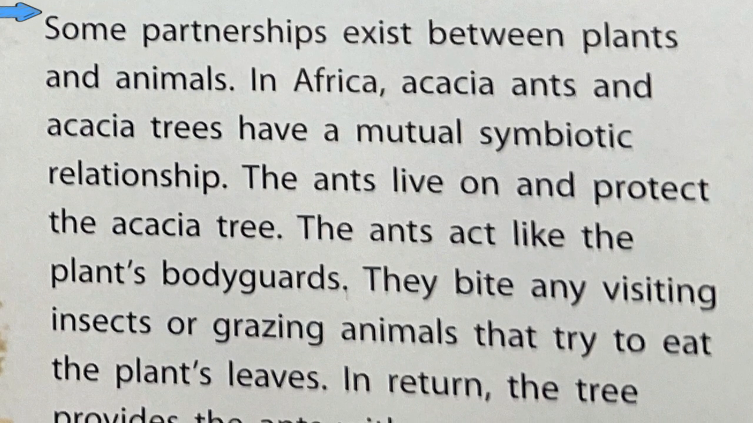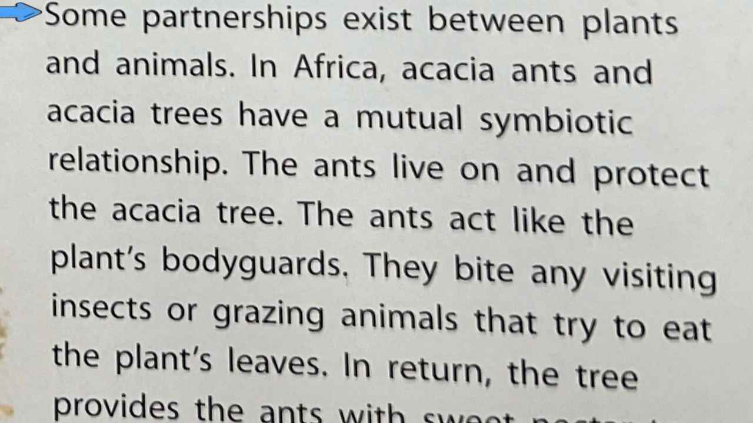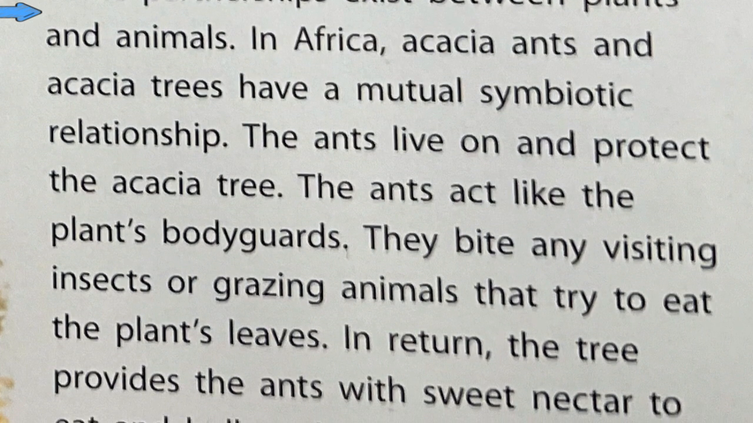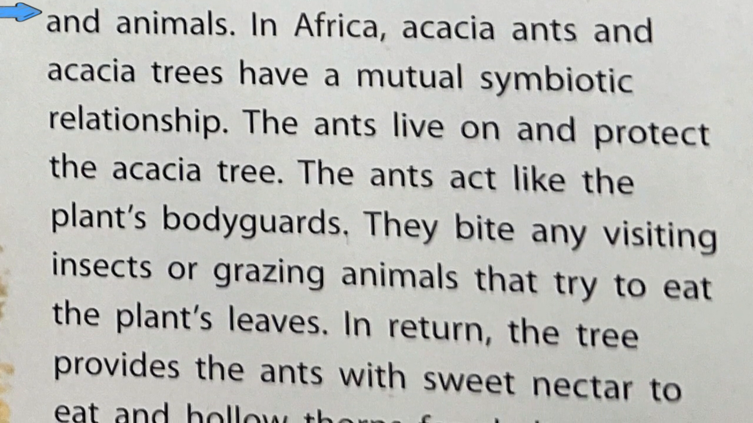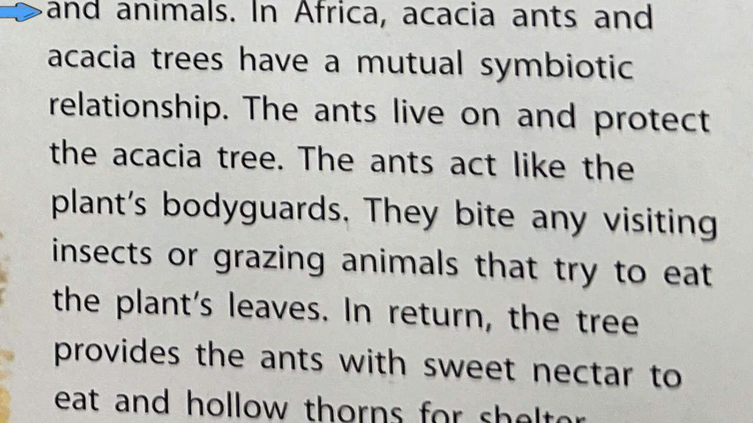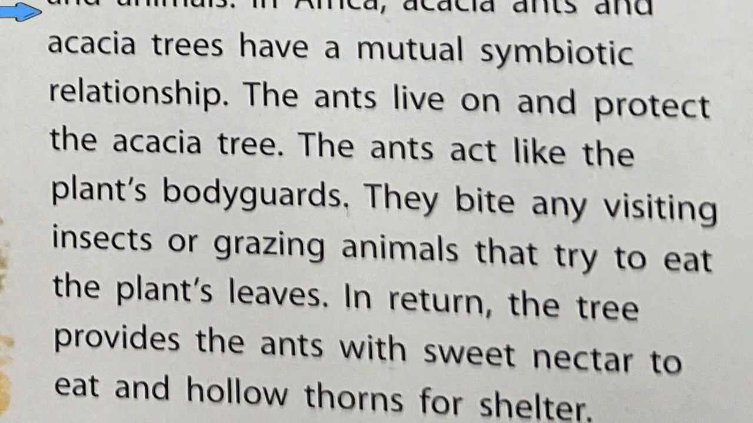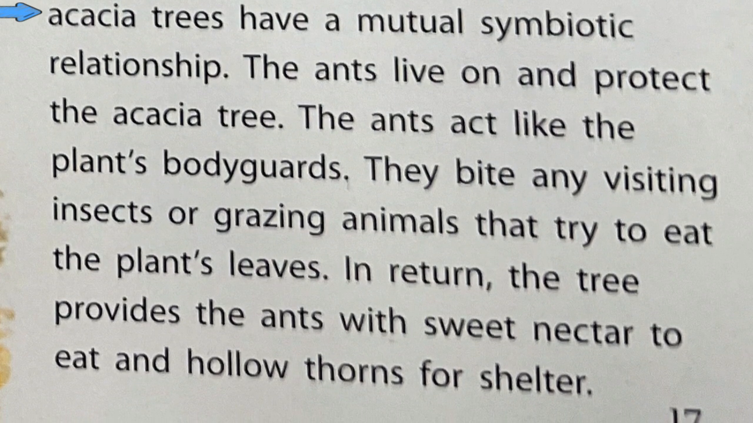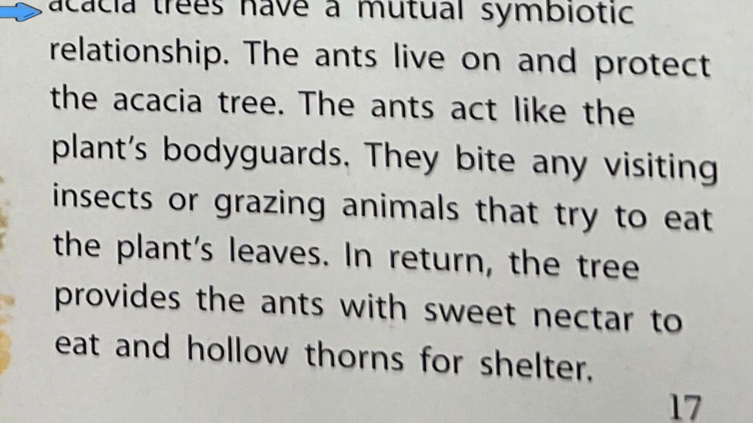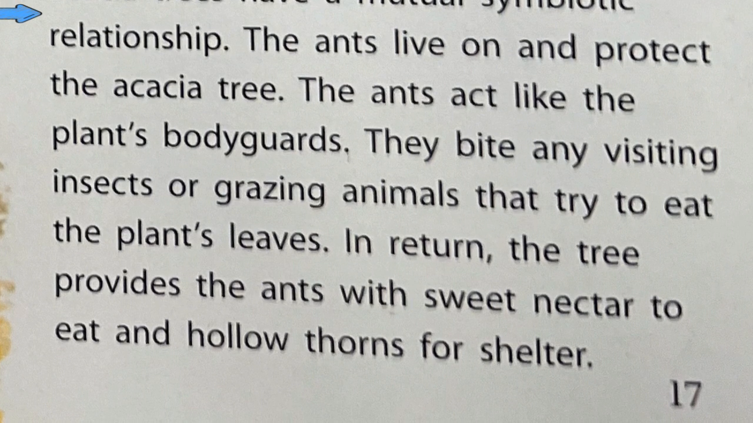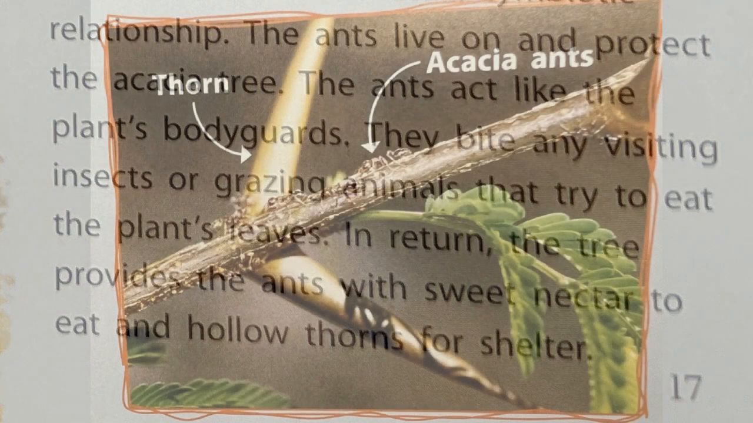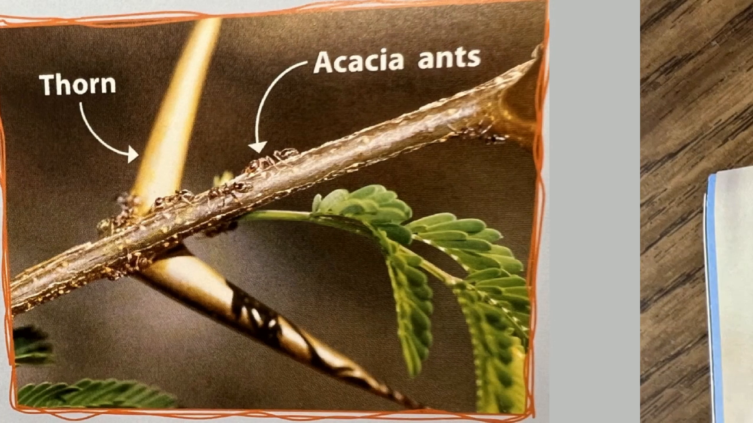Some partnerships exist between plants and animals. In Africa, acacia ants and acacia trees have a mutual symbiotic relationship. The ants live on and protect the acacia tree. The ants act like the plant's bodyguards. They bite any visiting insects or grazing animals that try to eat the plant's leaves. In return, the tree provides the ants with sweet nectar to eat and hollow thorns for shelter.